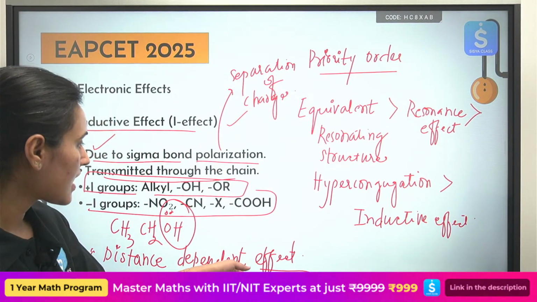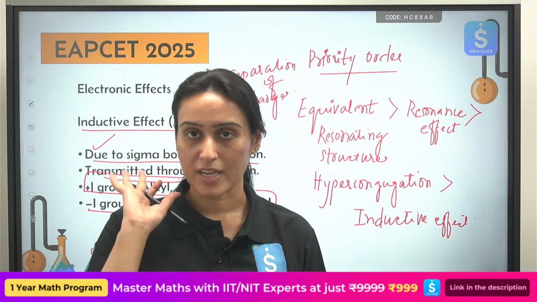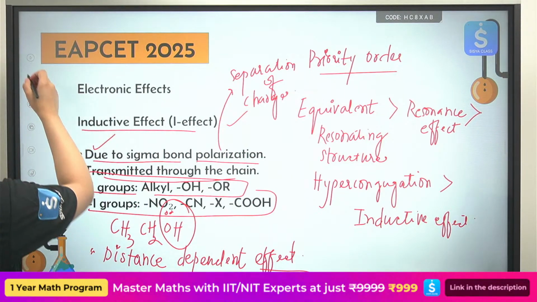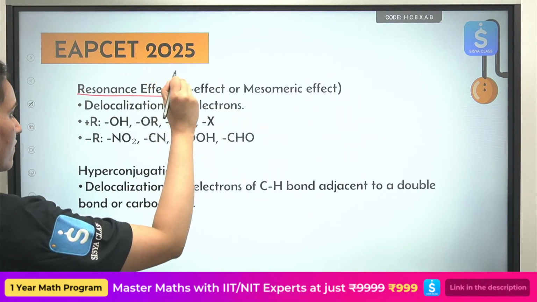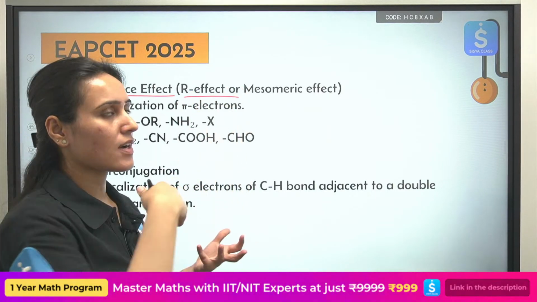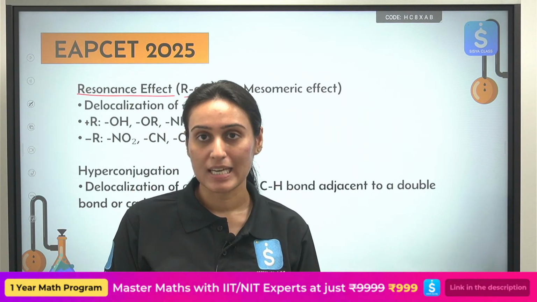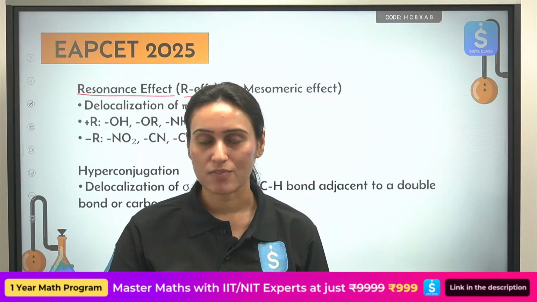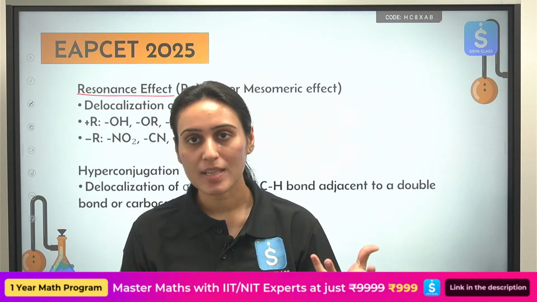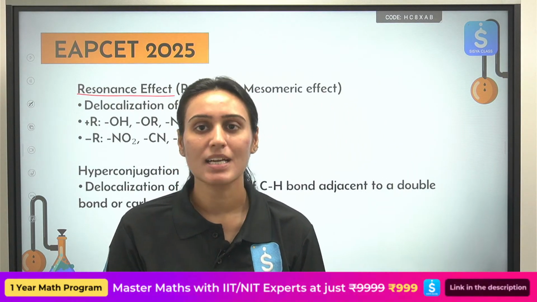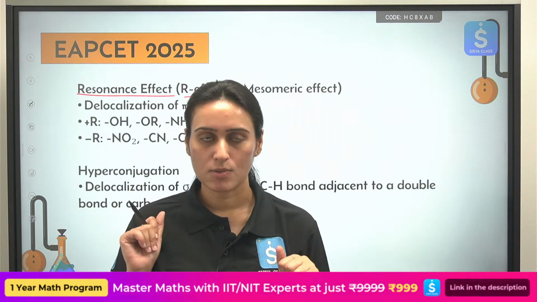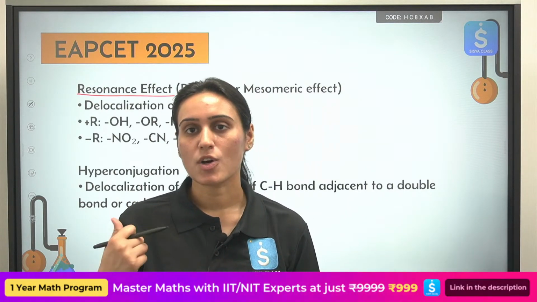Okay, this is a distance dependent effect. Okay, what else? Resonance effect. We can also call it the mesomeric effect. I told you about this, right? Resonance effect is also called the mesomeric effect. Now within resonance, you can have equivalent resonating structures. They are more dominant than your normal simple resonance. Okay, we understand that. Now this is also of 2 types.